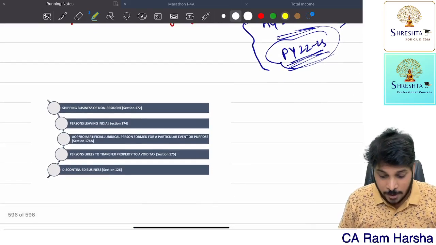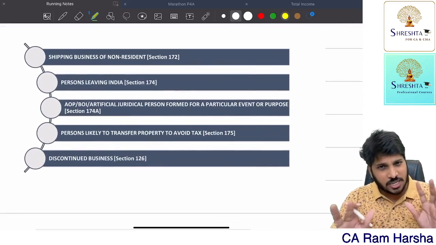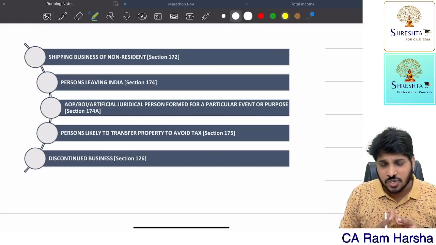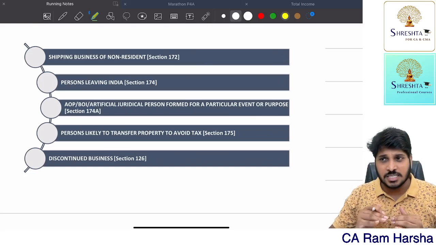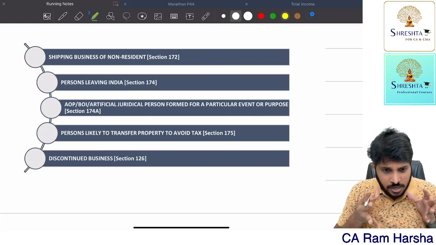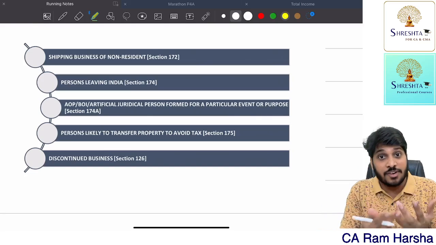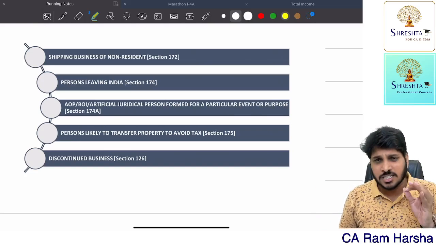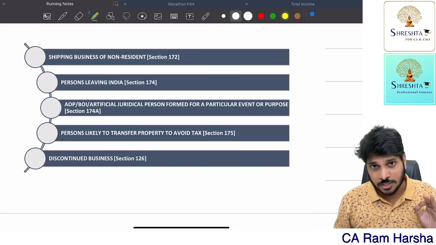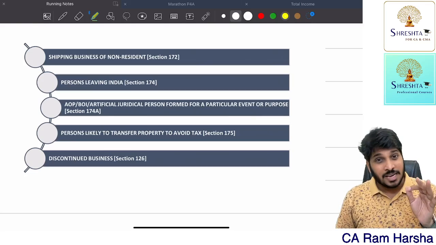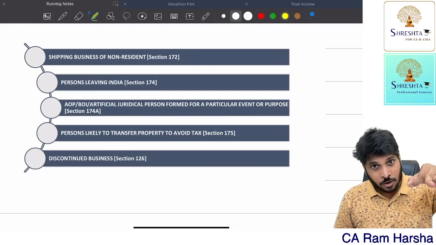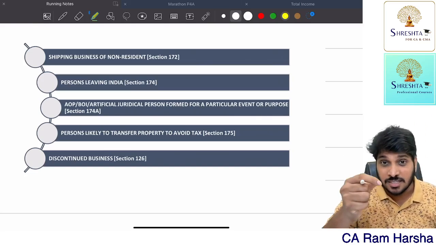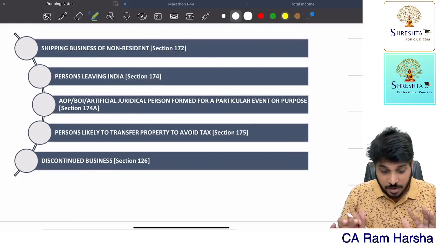In addition to that, there are some incomes. Generally in income tax, we all know that income is earned in the previous year and the tax will be paid by the SSE in the assessment year. So income is earned in the previous year, and the assessment for income tax will be done in the next year. That's called assessment year. But there are some cases, five exceptions, where income is earned in the previous year and in the same financial year, the department will collect tax also. So there are some 5 cases.